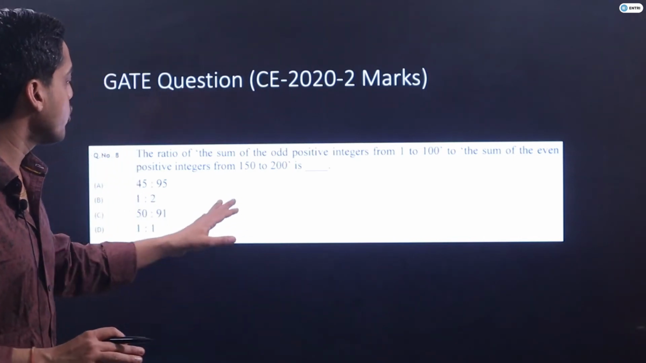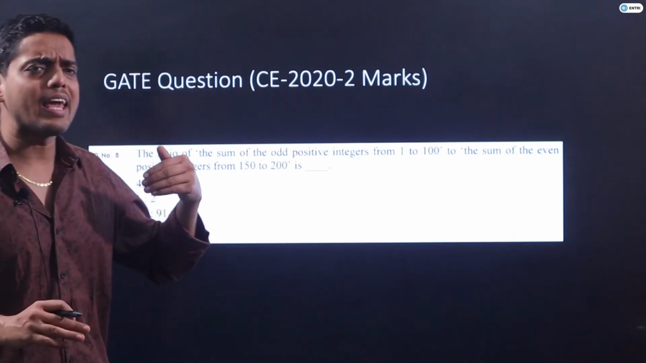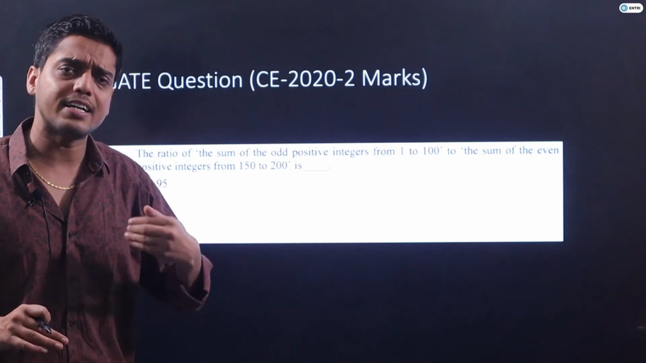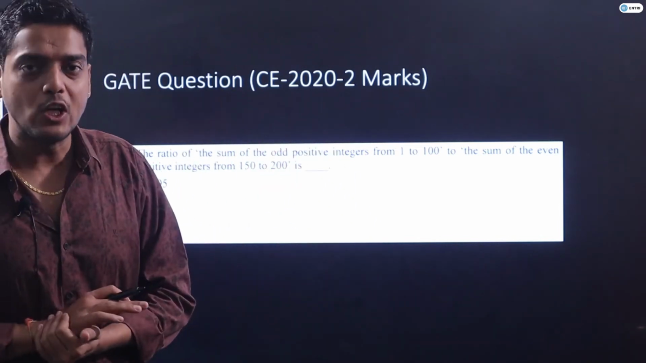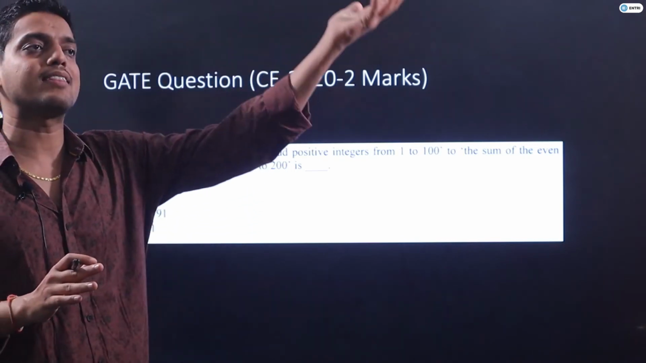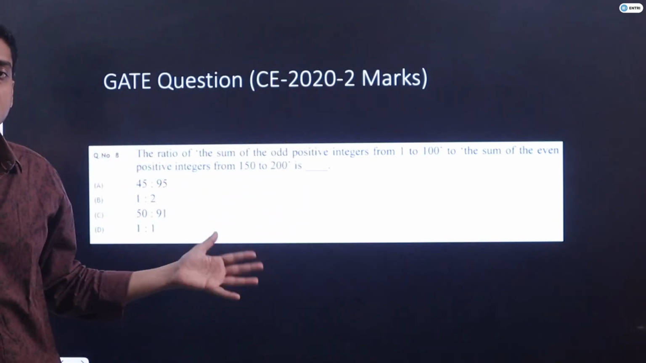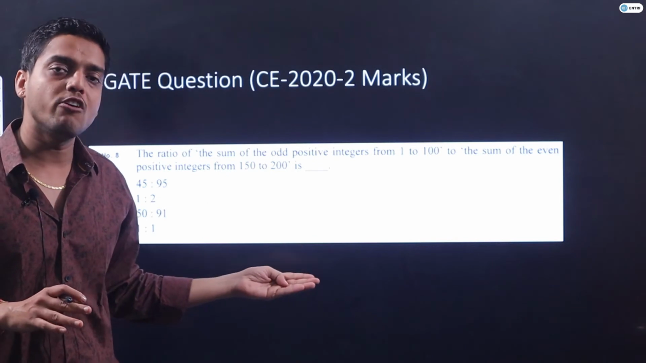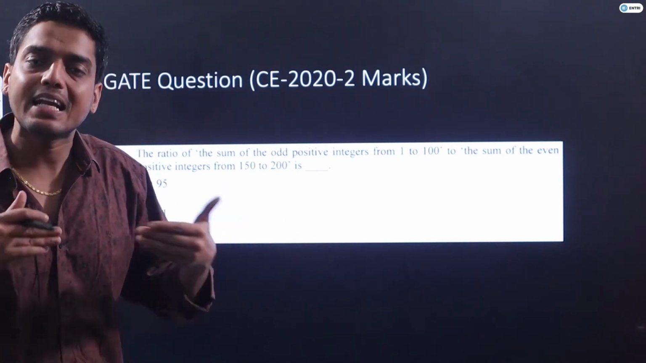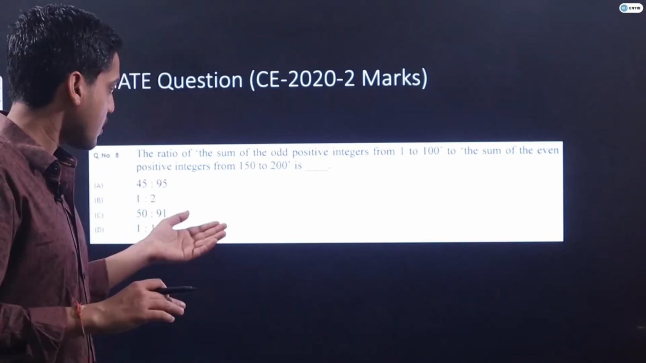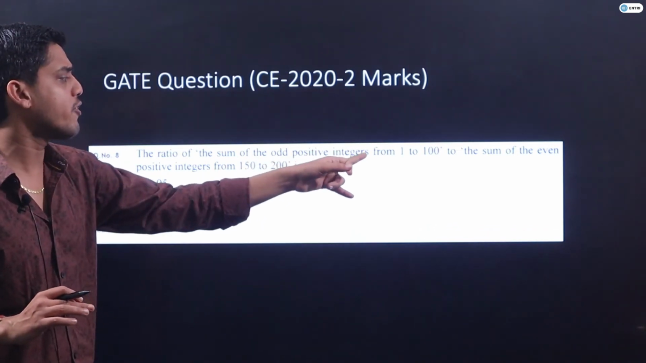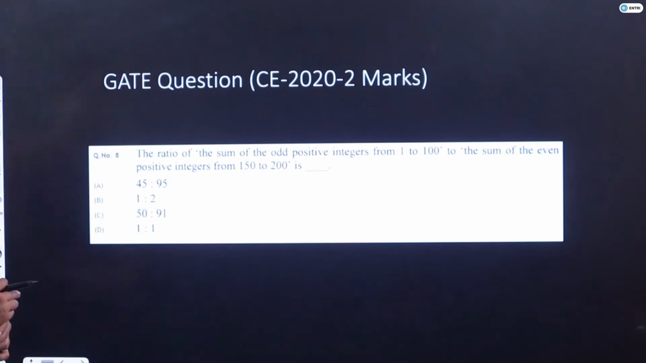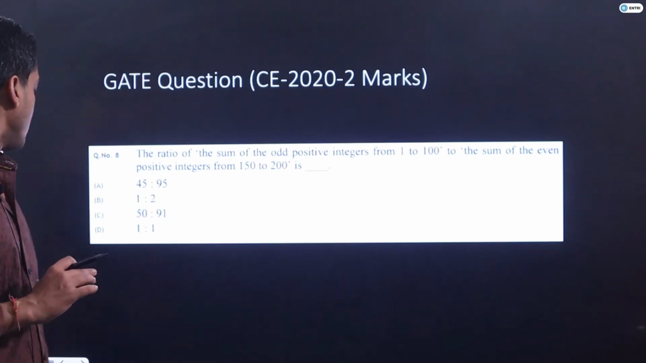That's why you should go like this. You can use the AP as well, the arithmetic progression. We will learn those concepts as well. No need to panic, guys. Don't think we can do it like that now. Why are we doing it like this? By this method, you will be more comfortable, and it will be less time consuming. So the ratio of the sum of odd positive integers from 1 to 100 to the sum of the even positive integers from 150 to 200 is what?